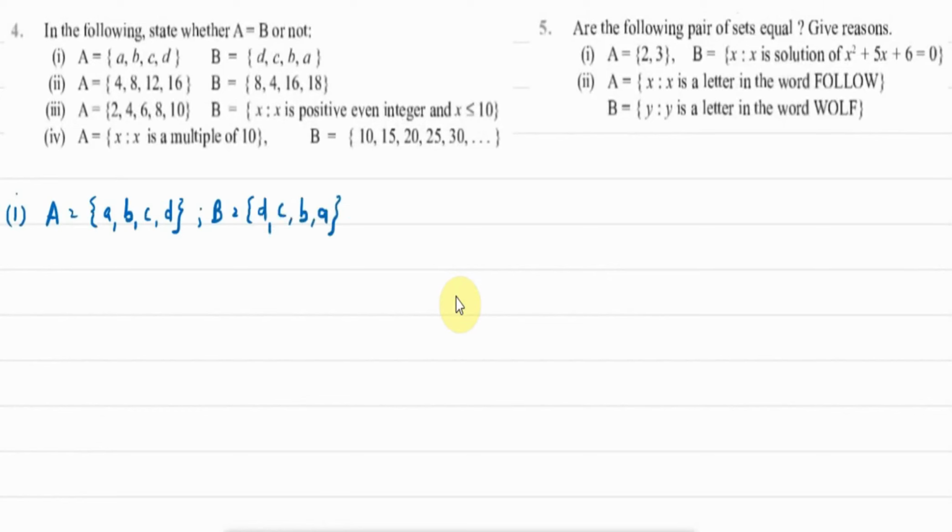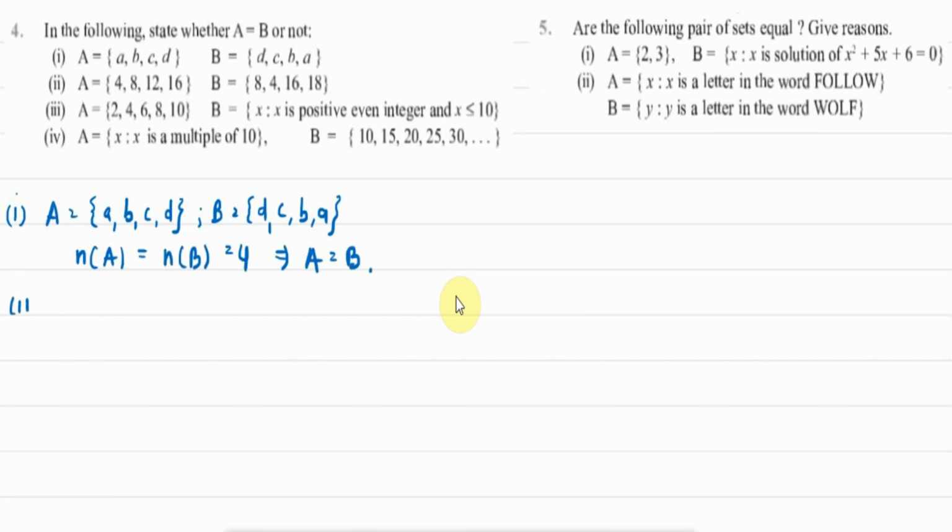Now we have already discussed that the order in which the elements of a set are listed is not significant. That means the order of the elements of a set does not matter. So set A will be equal to set B because all the elements of set A are also present in set B. Also, the cardinality of set A, or the cardinal number of set A, is equal to that of set B, which is 4. So we can say that set A is equal to set B.